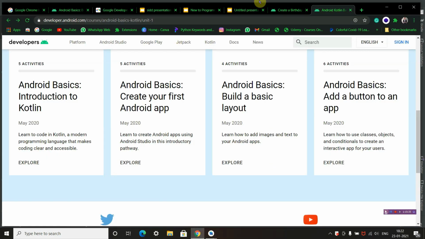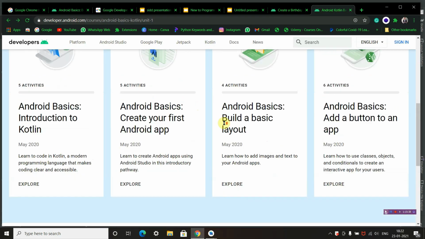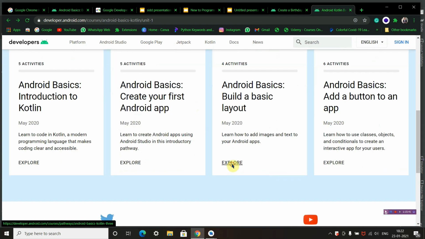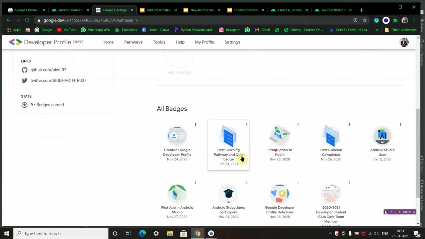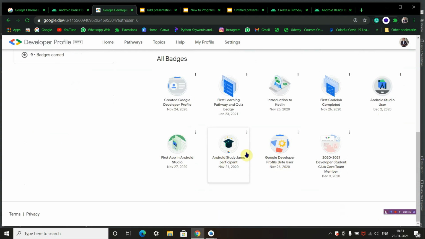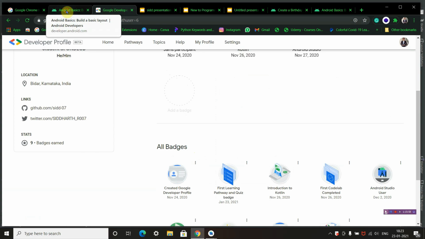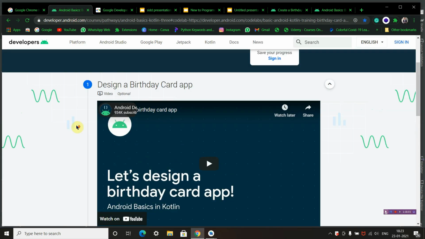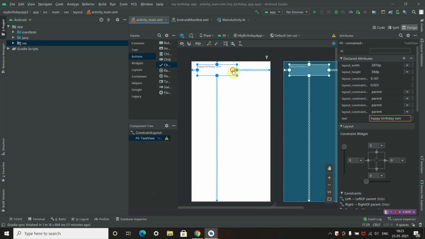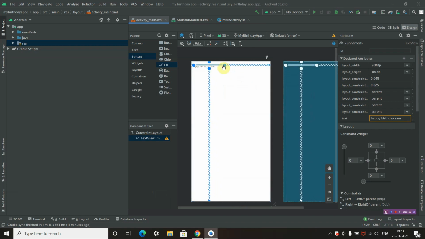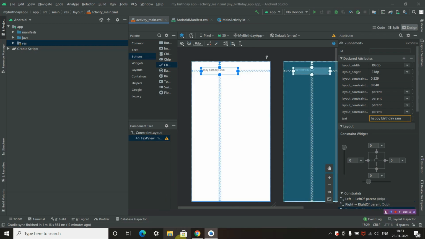Okay. I request everyone, after completing every pathway, to collect your badges and track them on your developer's account. And like this, I request everyone to collect these badges. And in tomorrow's session we will be completing pathway 4 of unit 1 and unit 2 as well. We'll be learning how to insert images in Android Studio in your first app. This is a basic how to add a text view on your app. Tomorrow we will be learning how to insert images on your app.